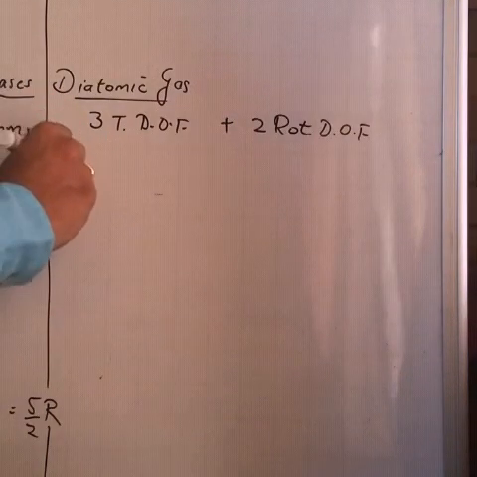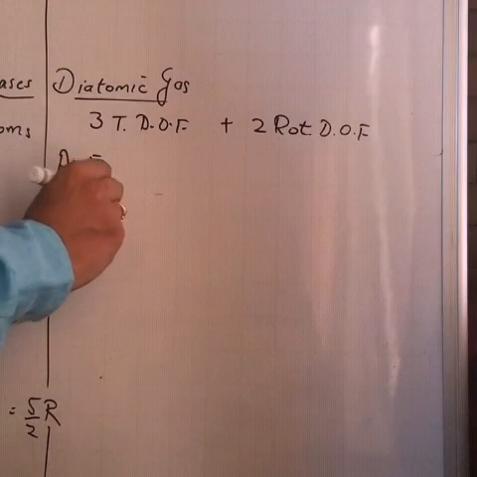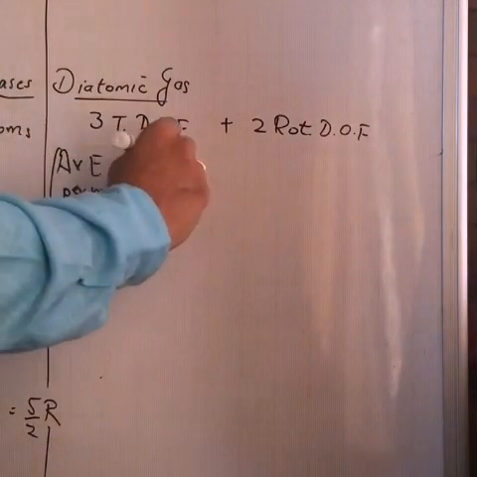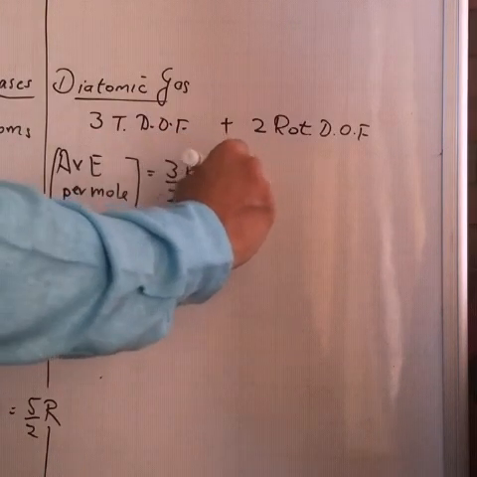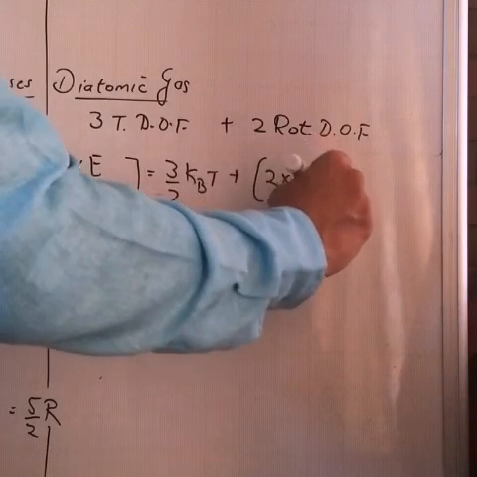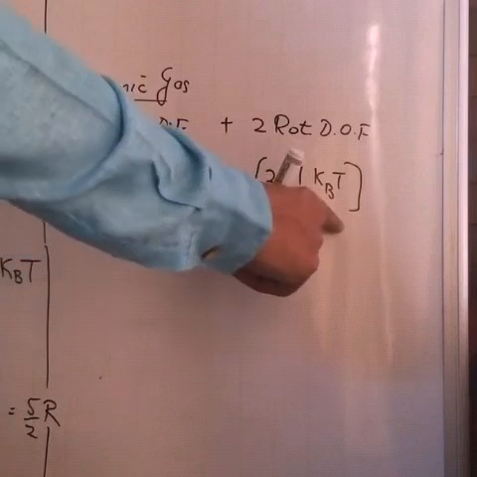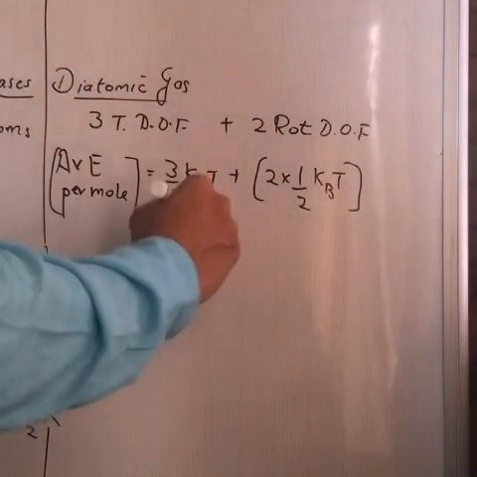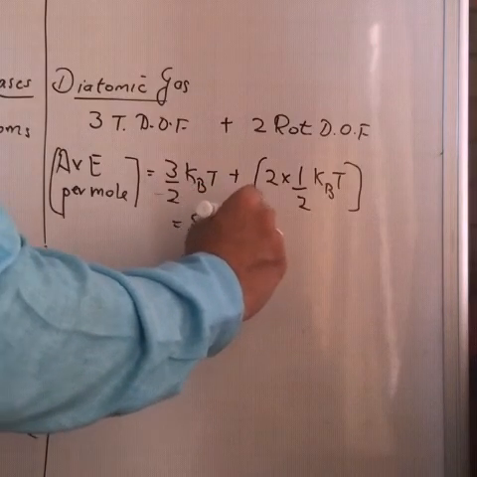So the average energy will be given as 3 by 2 kBT plus 2 into half kBT. Getting it? This becomes kBT. So 3 by 2 kBT plus kBT becomes 5 by 2 kBT.